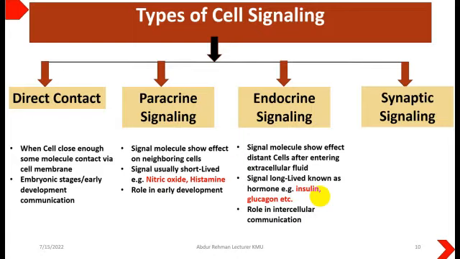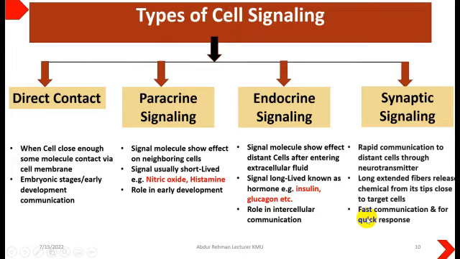So that is being transported through the blood to that site, and in that case there will be a specific signal or ligand, as we call it. In that case hormones will be the ligand, and the target cells will have a certain type of receptor on the receiving end which will capture the hormones. It has a role in communication from organ to organ, or from tissue to tissue, through the blood transport system.